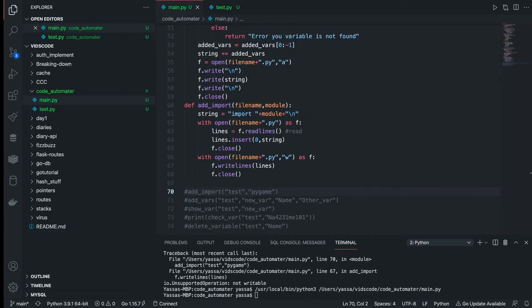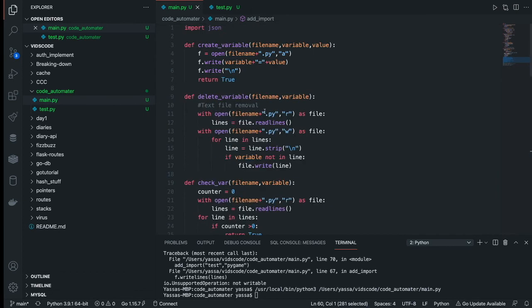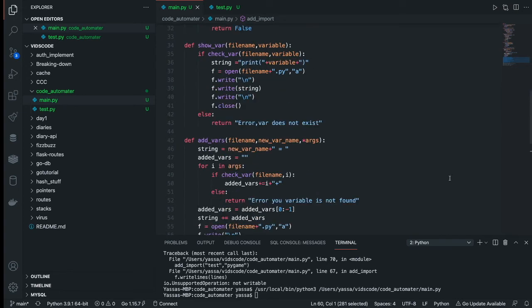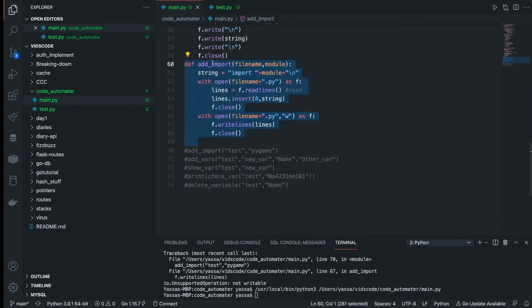Okay, so I decided to add one last function to my... I don't have a name for this yet. I should probably name this. I think I'm going to name this the Python code creator. Yeah, that's a good name for it. So for the Python code creator, I created one last function called add imports, where you would just add an import like Pygame or something.